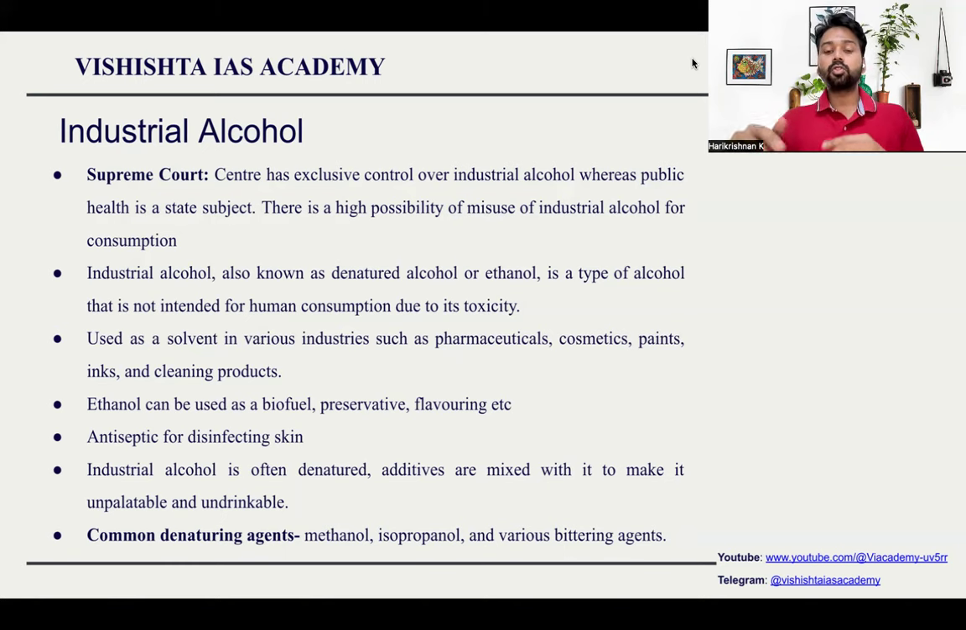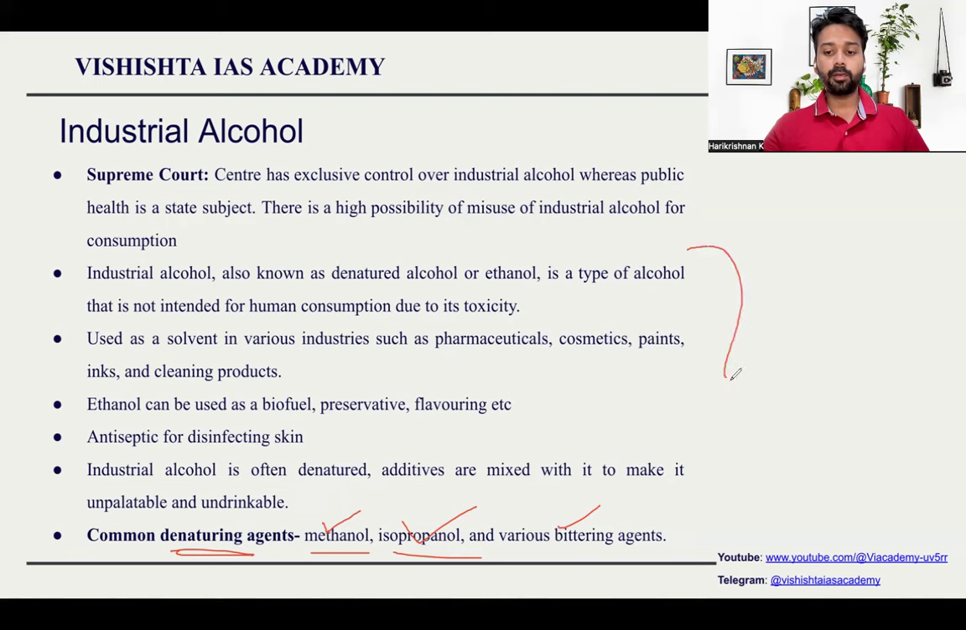But that should not be misused as a consumptive alcohol. So what they do is they add certain chemicals which they call as denaturing agents. What are the denaturing agents? Methanol, isopropanol, and various other bittering agents. Most important things are methanol and isopropanol. This is why if someone consumes industrial alcohol, they will die or they will get blind or their intestine will get ruined completely, their liver will get ruined completely because it has these chemicals, methanol and isopropanol, which is not consumptive in nature, and it will change the taste of the alcohol also.